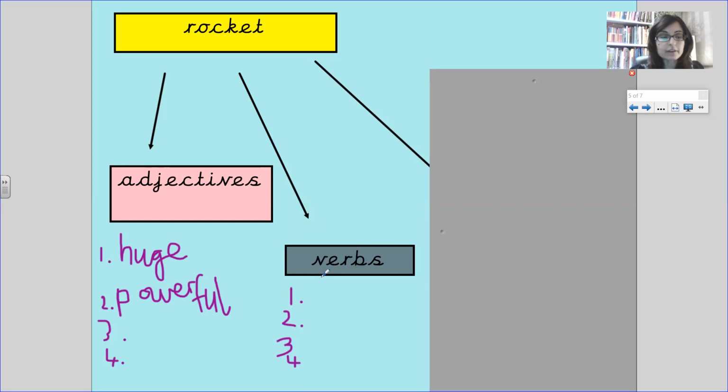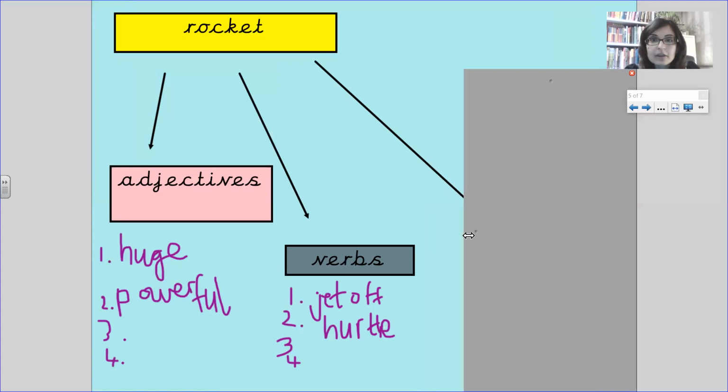I'm going to write, do you remember Bob? He jetted off. So a rocket might jet off. A rocket might hurtle, and that means another word for zoom. Should we write hurtle? There we go, hurtle. And I'm going to stop here because I need to have a think of what my other 2 verbs might be. I'm not going to give all my ideas away.